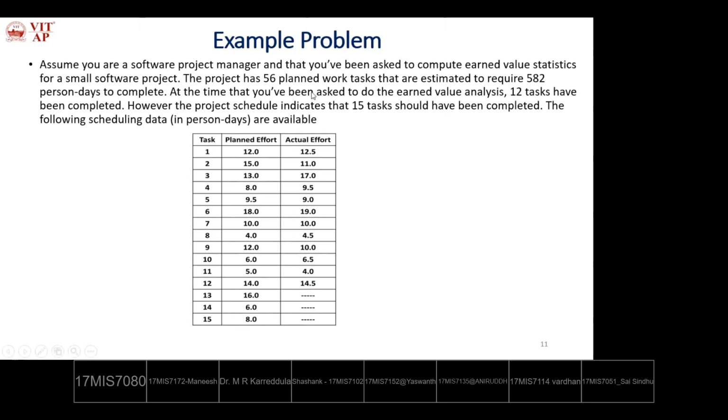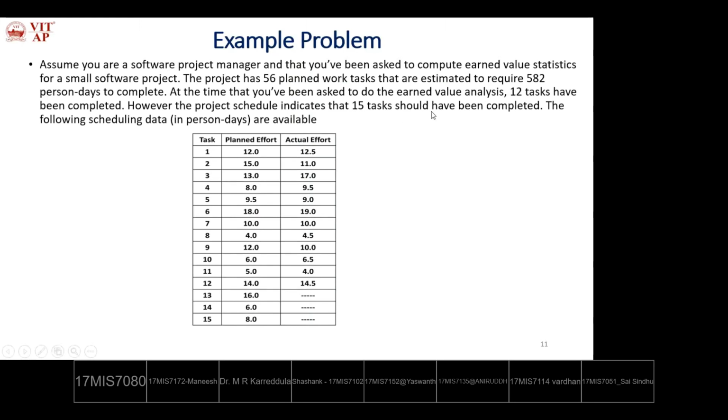At the time of review, 12 tasks have been completed. However, the project schedule indicates that 15 tasks should have been completed. So at the time of review, among the 56 planned work tasks, we have to finish 15 tasks, but we identified that only 12 tasks are finished. So how many tasks are delayed? 3 tasks are delayed.